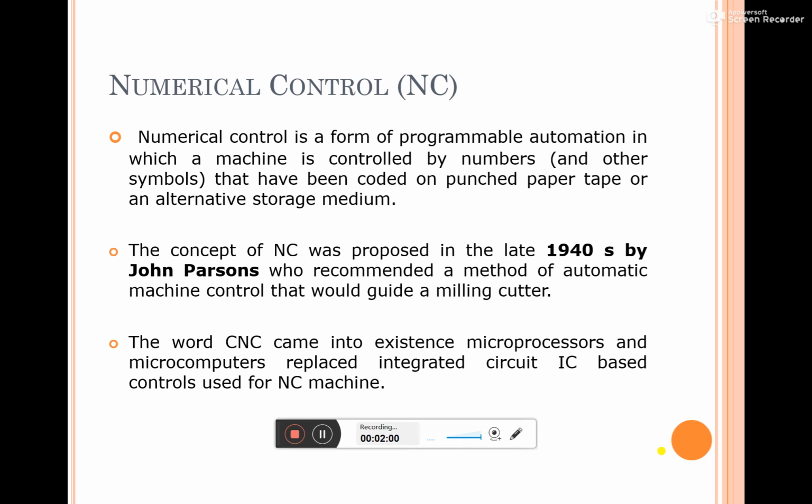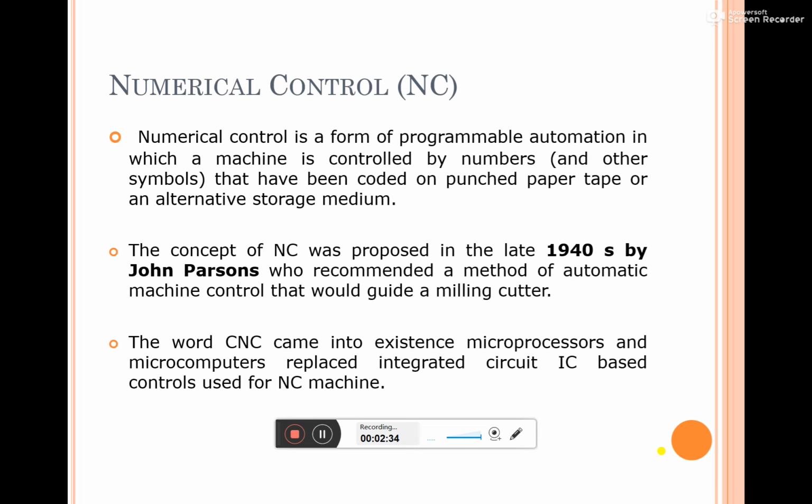The main concept of numerical control was first proposed by John Parsons in 1940. He retrofitted a milling cutter into a numerical control machine. So he is the first person who proposed this concept, and during his invention, he retrofitted a milling cutter into an NC machine.